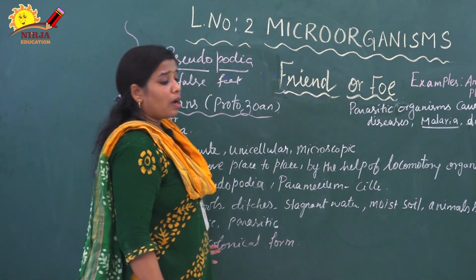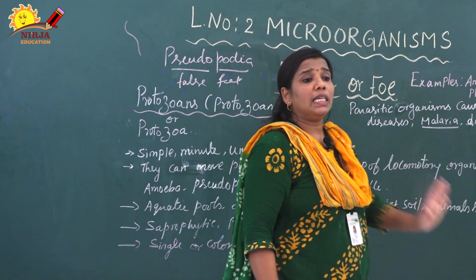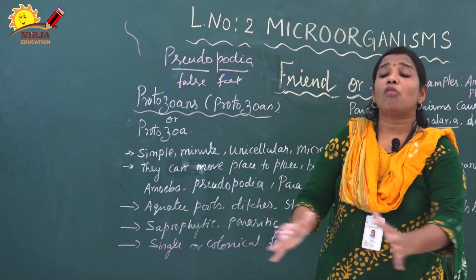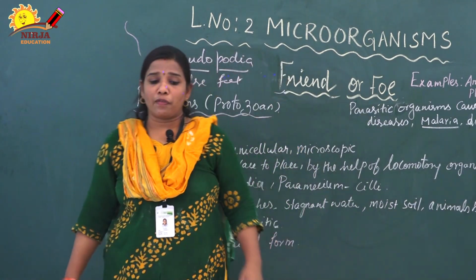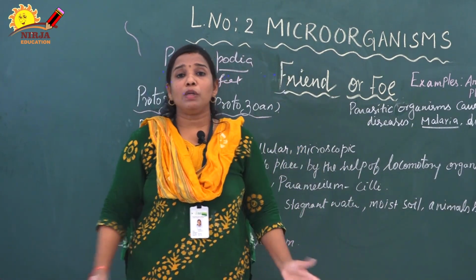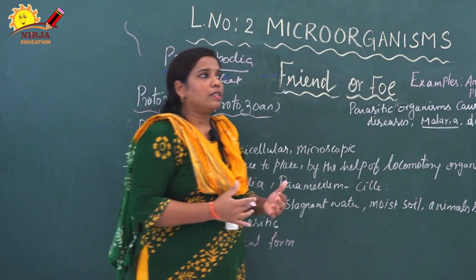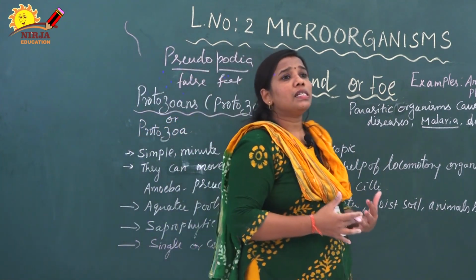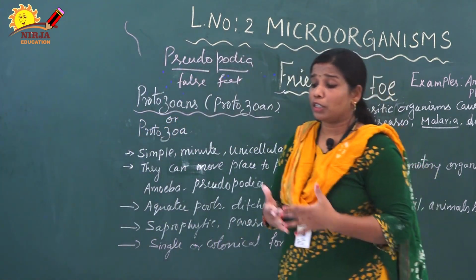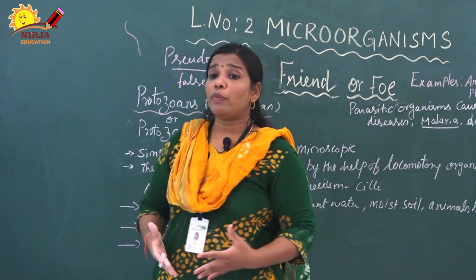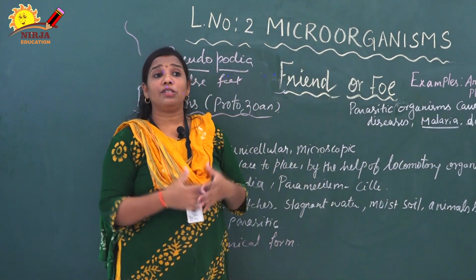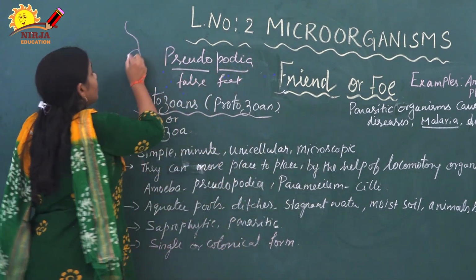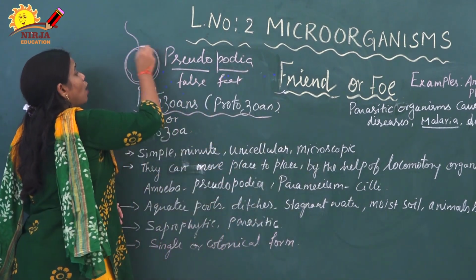Some of these protozoa live singly, and some lead a colonial life. Colony means group; they live in a group. Suppose the amoebas are present in fresh water or stagnant water and, due to dry conditions, they want to withstand the unfavorable conditions. So what will they do? They cover the entire body with an outer coat.